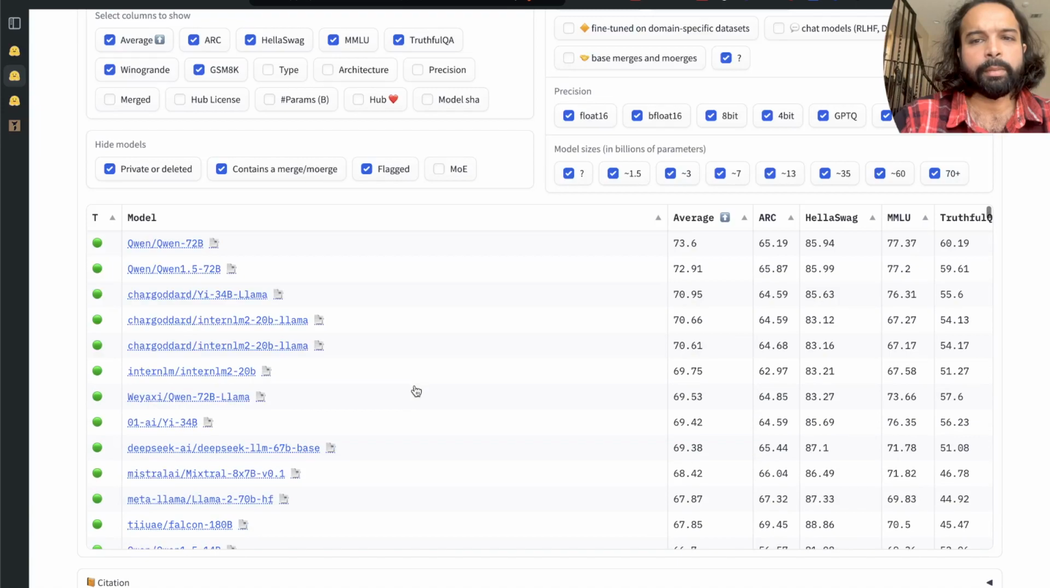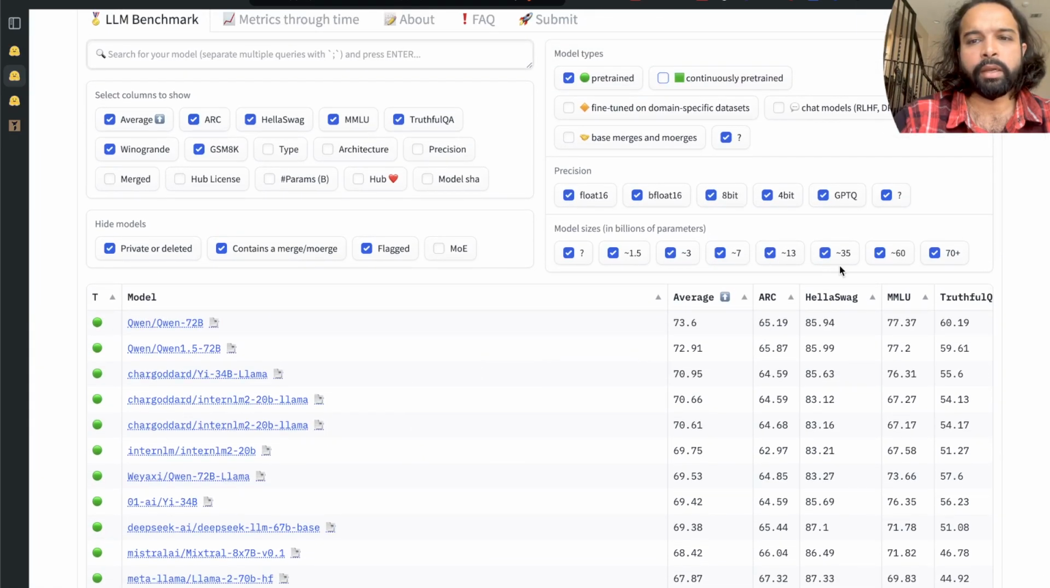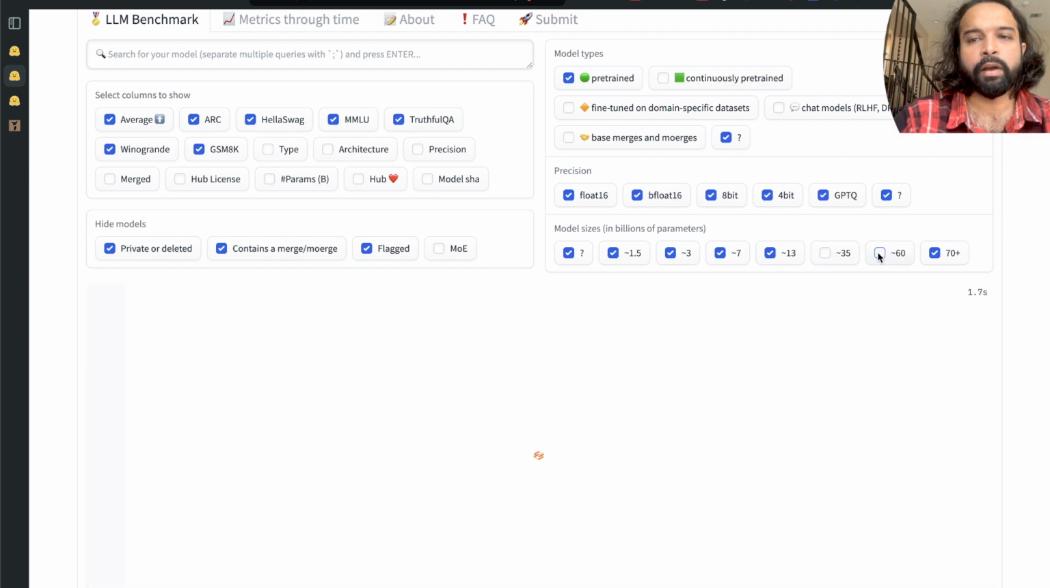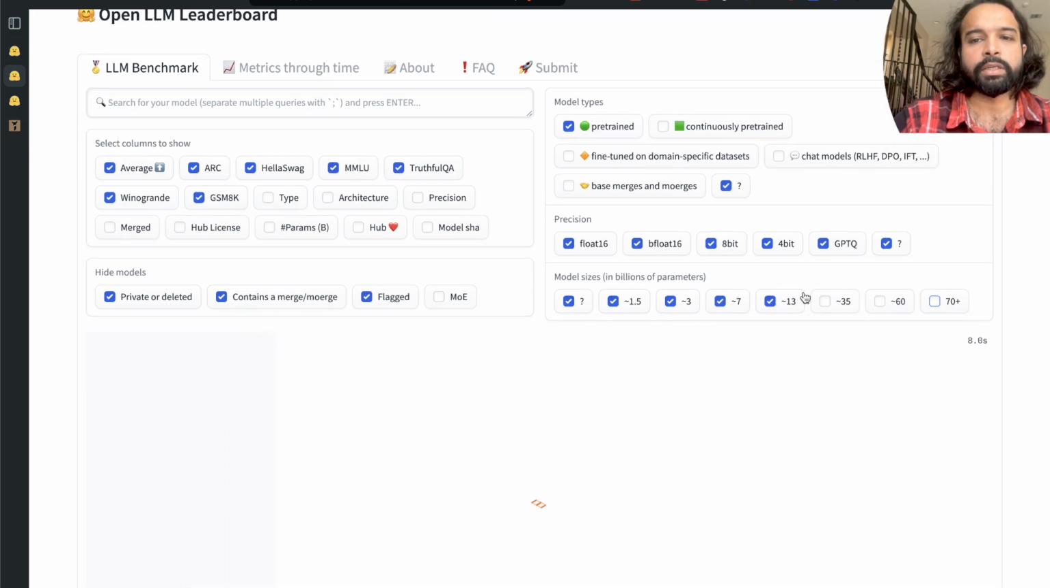One thing I like about this list is that, let's say when I was personally training a model and I did not need anything above 13 billion, I can just remove 35, 60, 70, and then I can choose the open source models which have less than 13 billion parameters.